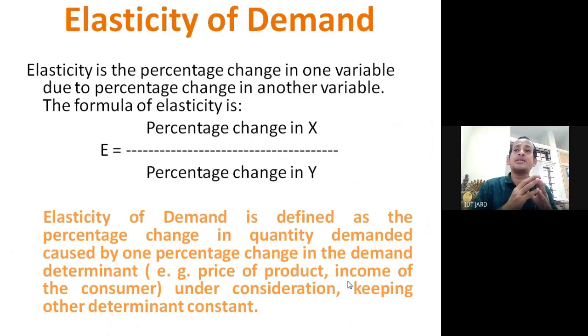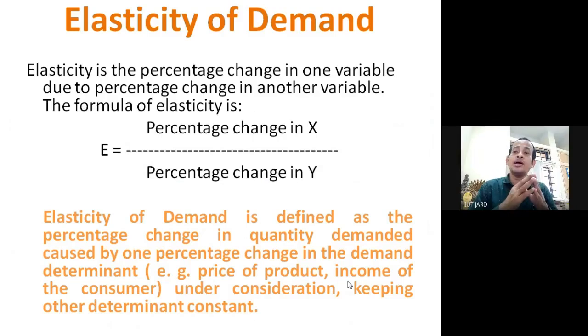Demand determinants like the price of the product can determine the demand. Then income of the consumer can determine the demand of the product. So here, in general, elasticity of demand can be defined as the percentage change in the quantity demanded caused by a 1% or more change in the demand determinants, like price of product and income of the consumer under consideration.